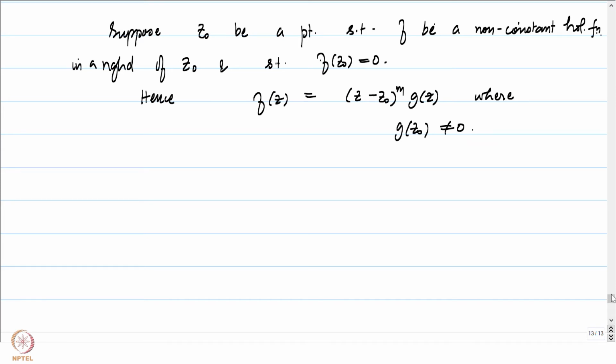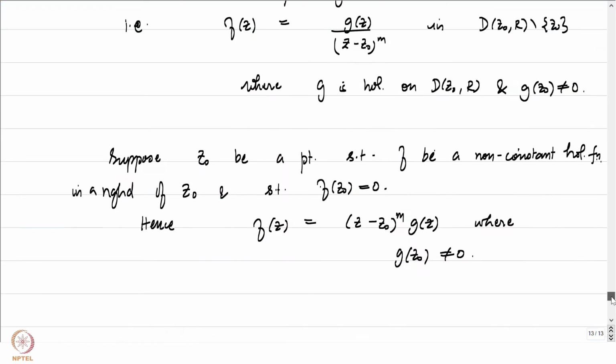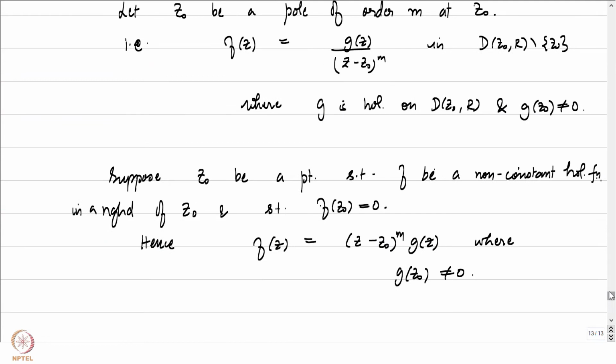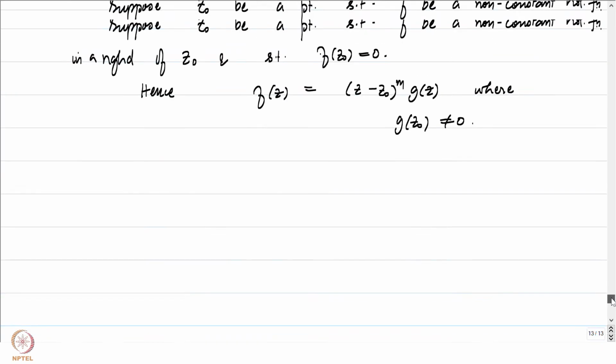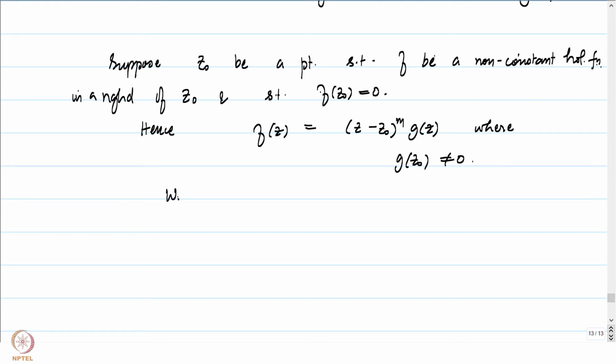So just being consistent with the notion of order above, we will then say that f has a 0 of order m at z0.